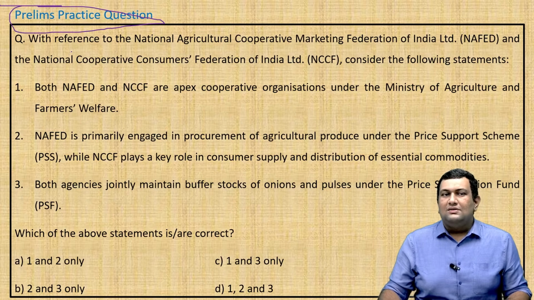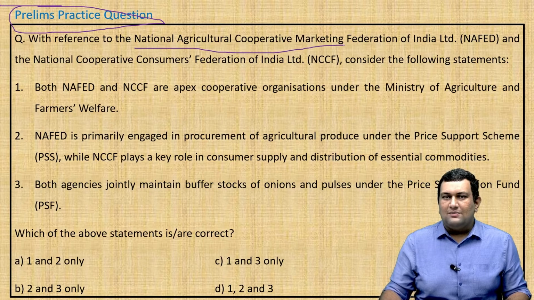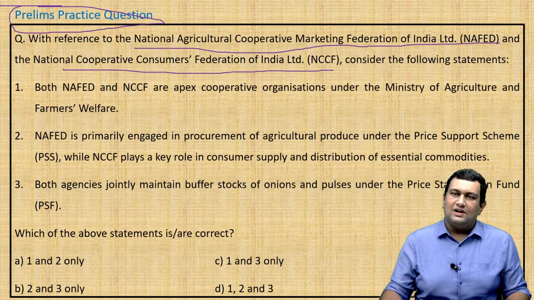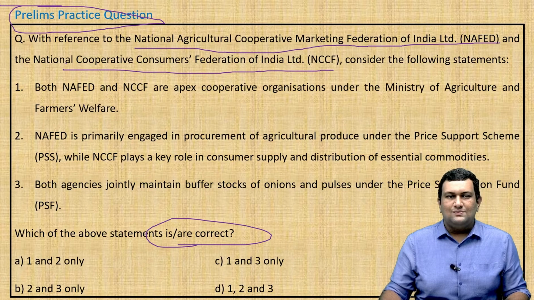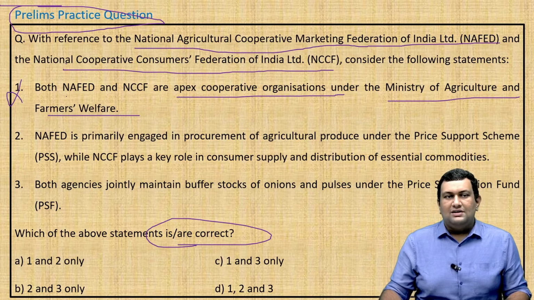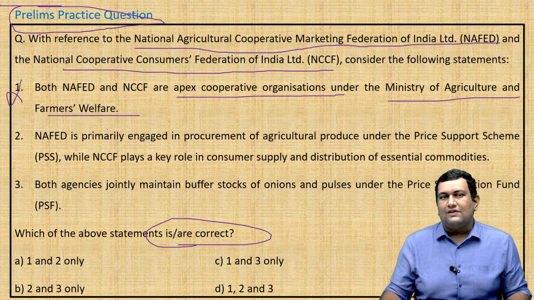Question is, with reference to National Agriculture Cooperative Marketing Federation of India, that is NAFED, and National Cooperative Consumers Federation of India, that is NCCF, consider the following statements. They are asked to find the correct statements. First statement is, both NAFED and NCCF are apex cooperative organizations under Ministry of Agriculture and Farmers Welfare. This is incorrect. NAFED is under Ministry of Agriculture and Farmers Welfare, but NCCF is under Ministry of Consumer Affairs.